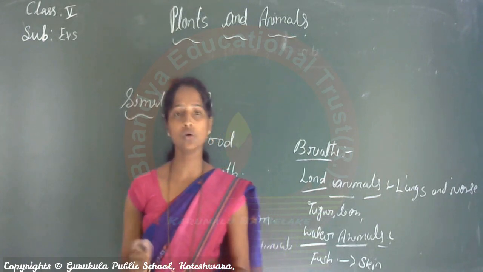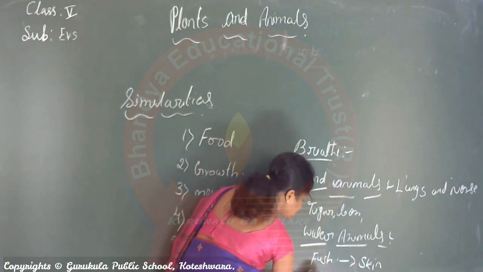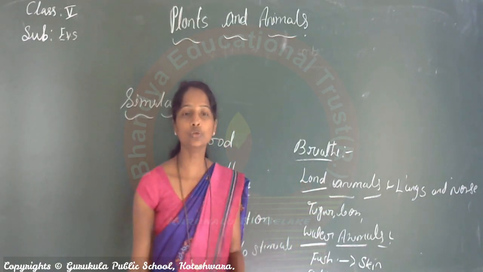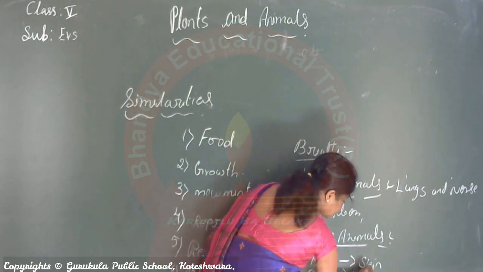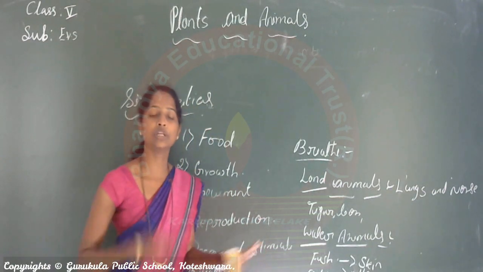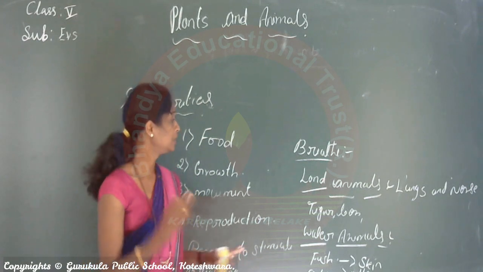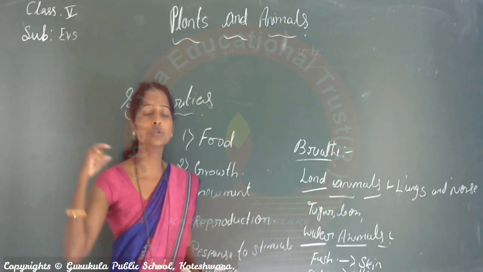No, this is also a water animal. But crab uses gills to breathe. So different animals use different organs to breathe. They have different organs that help them to breathe.